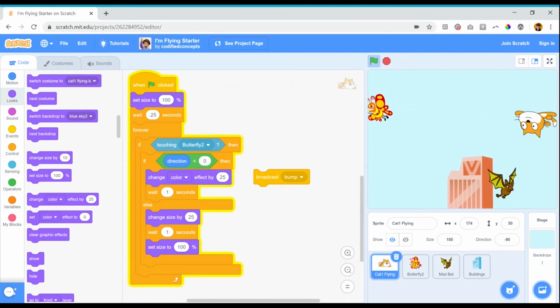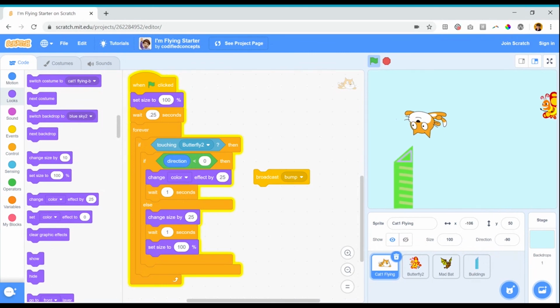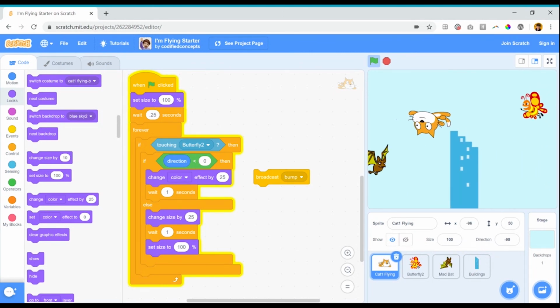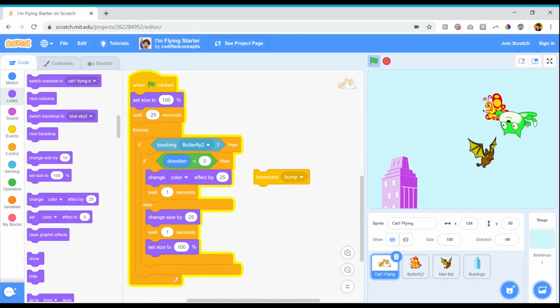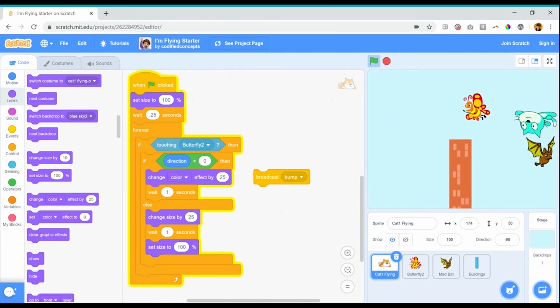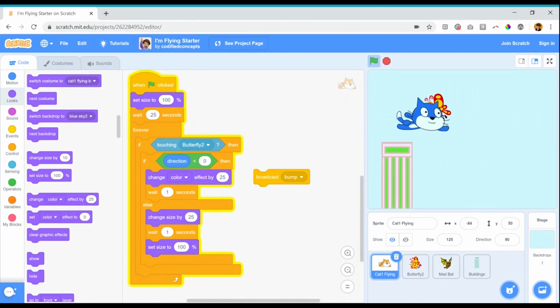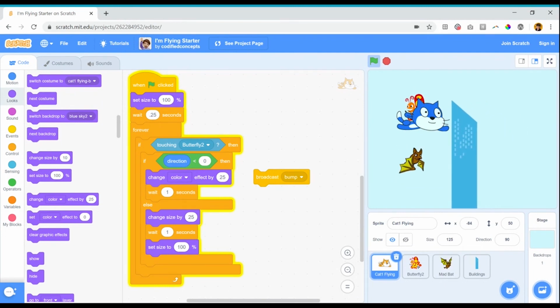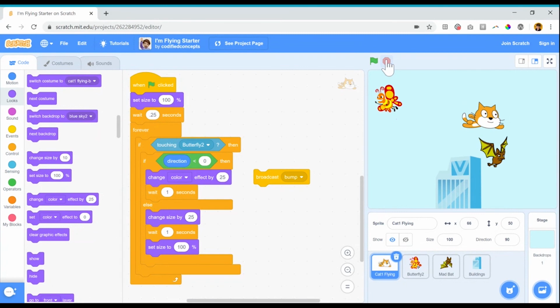Okay, now I'm going to bump him into the wall so that he's facing a negative direction. He's facing upside down. Now when I ram him into the butterfly, it should change color instead of size. Excellent. If I bump him into the wall again, now he should change size. So now I've got something happening based on different conditions. It's checking to see first if it's touching the butterfly, and then it's checking for another condition. What direction is it facing?